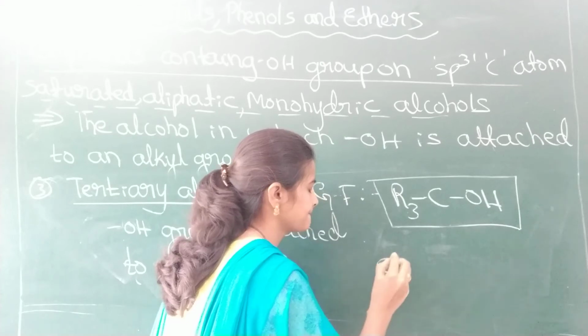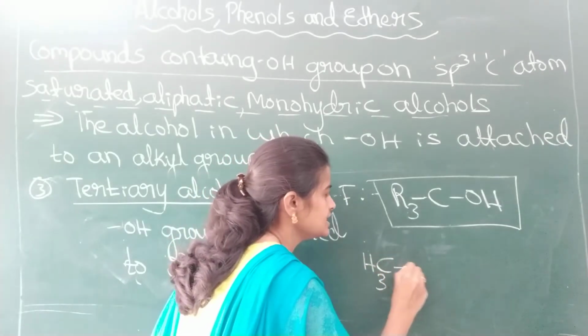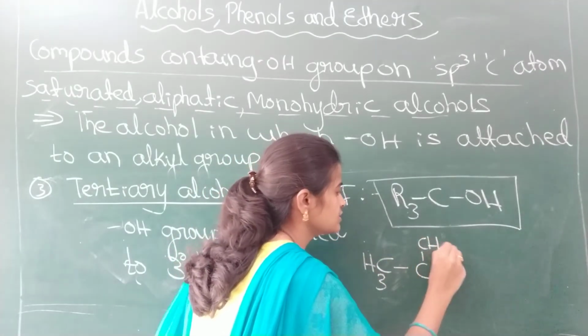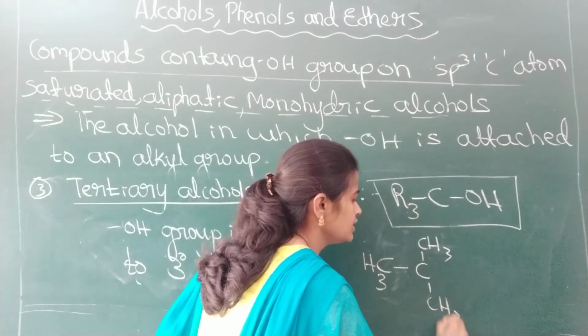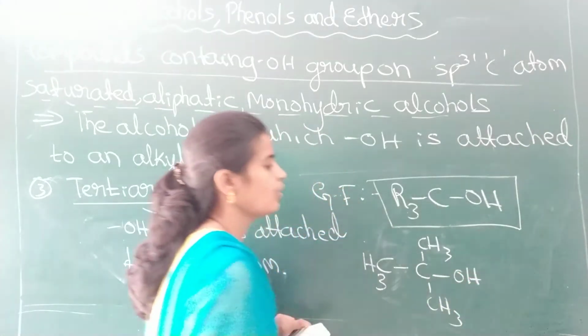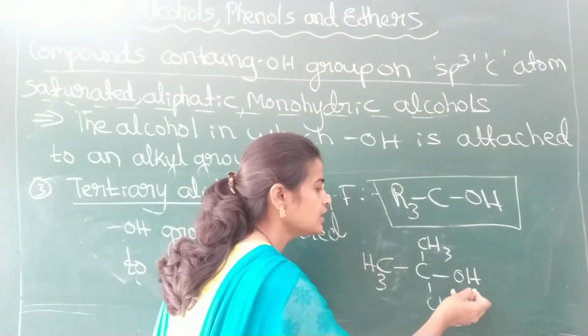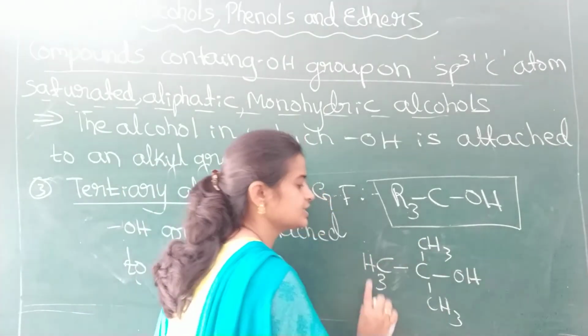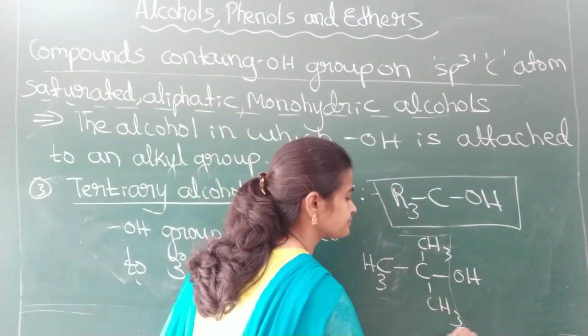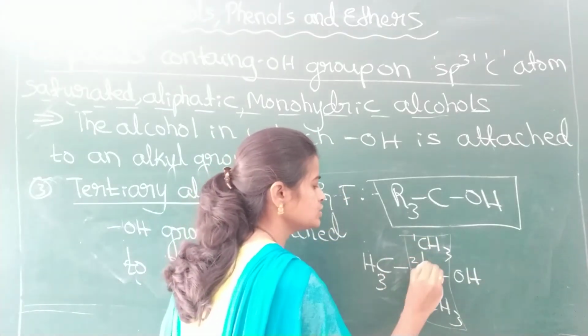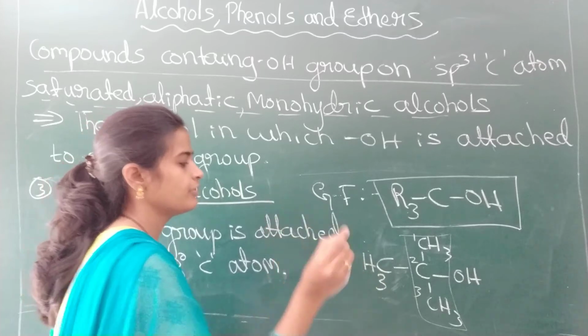The example: CH3, C, OH, with CH3 groups. Now identify the longest carbon chain. See, this is the longest carbon chain to which OH is attached. If you consider this, we will go wrong, isn't it? Numbering 1, 2, 3. This will be the prefix always.